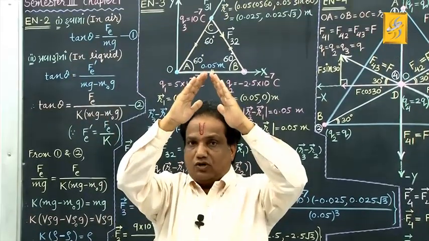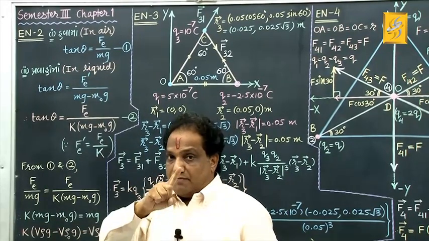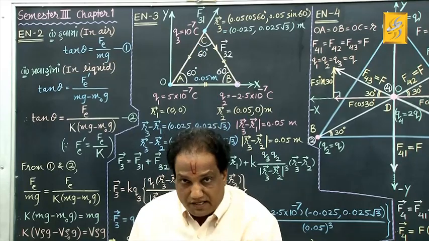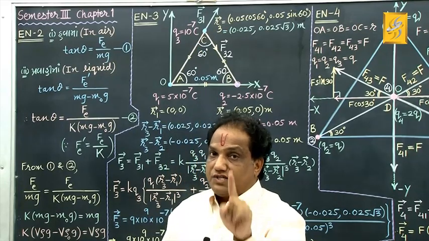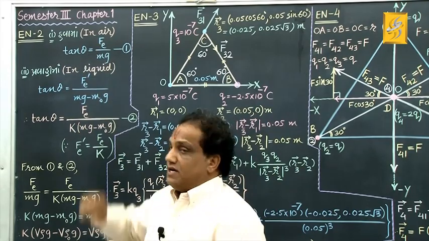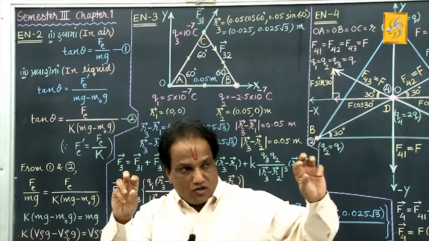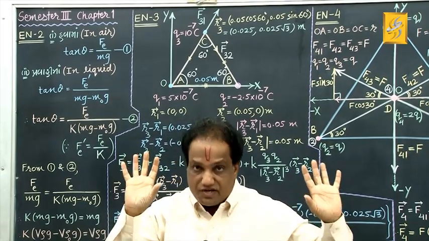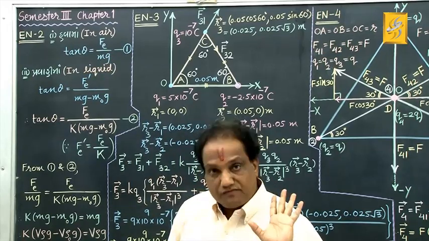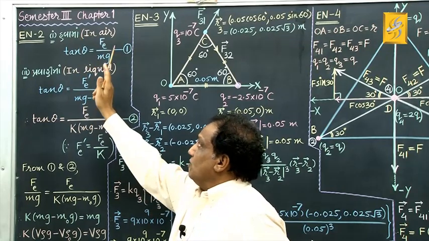The total angle between two strings was 2 theta, but this theta is the angle made by one string with the vertical, correct? The angle made by either string with the vertical is theta. You know what Fe is? It is the electric force exerted by one charged sphere on another identically charged sphere. And mg is the weight of one sphere. Got it? Fine. Now tell me, what are you doing now?